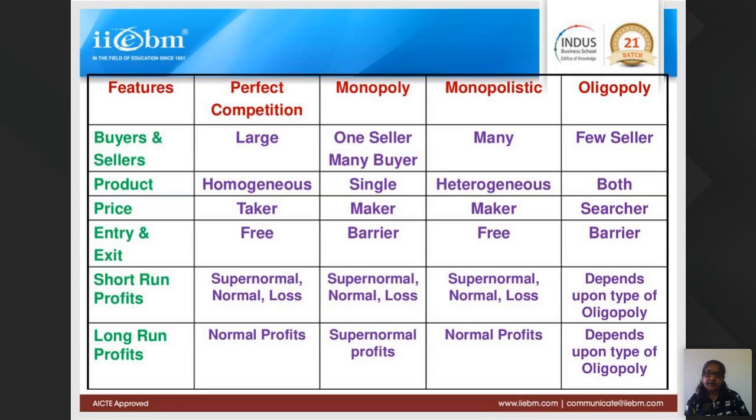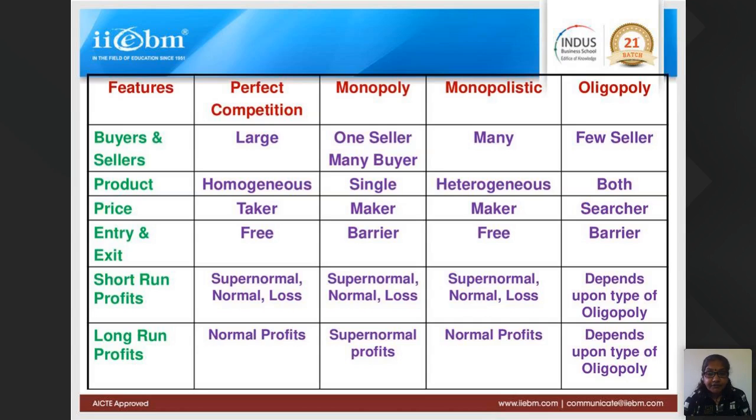But oligopoly, why here I have not written the reason is it all depends upon what type of oligopoly it is, whether it is cartel, whether it is price leadership, whether it is market sharing, or whether there is barometric dominance, low cost. Depending upon that, the oligopoly's pricing will be decided. So that is why it depends upon the type of oligopoly.